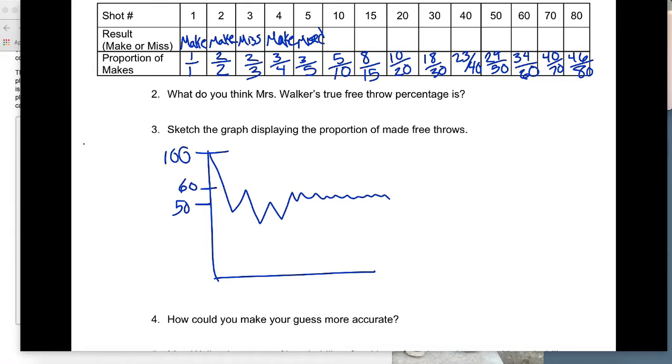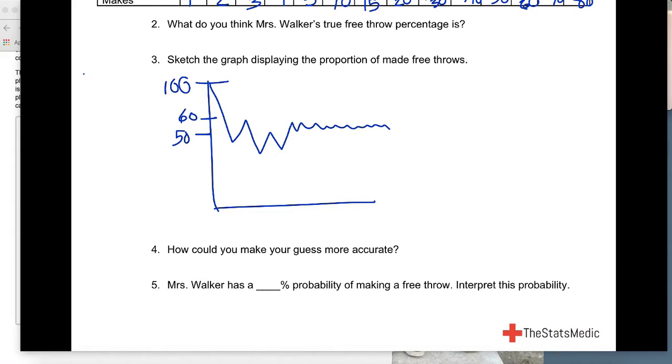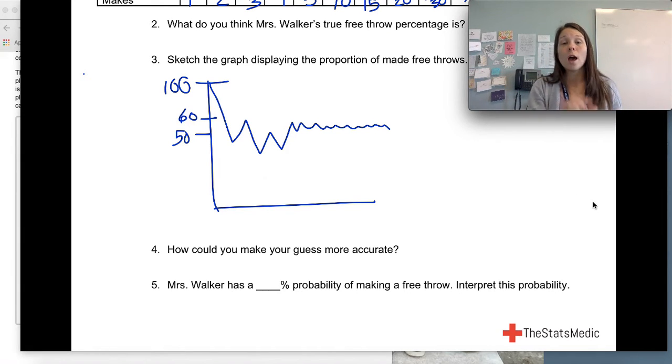So from here, we want to think about how could we make a more accurate guess, right? How could you make your guess more accurate? Well, look at our graph here. The more shots we made, the more trials we encountered, the less variability we had, right? So our graph really begins leveling off because as we continue to do more and more trials, we're getting a better idea of what the true proportion is. So the way that you can always make your guess more accurate is to continue doing more and more trials and collecting more and more data.